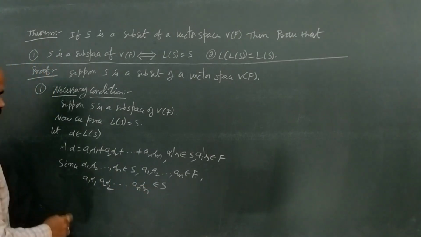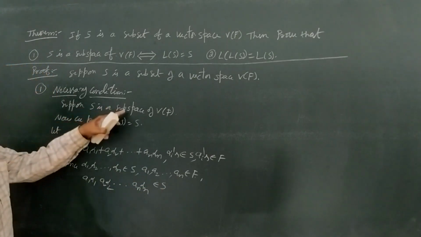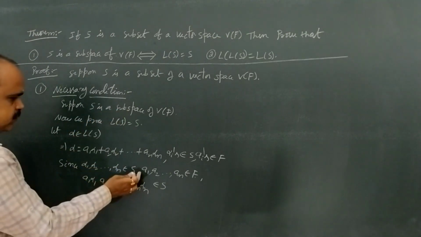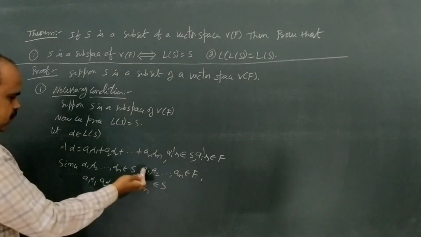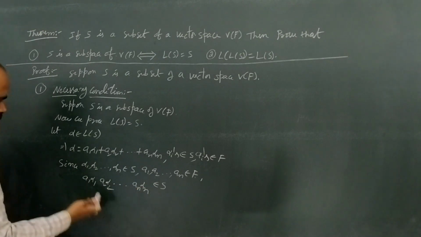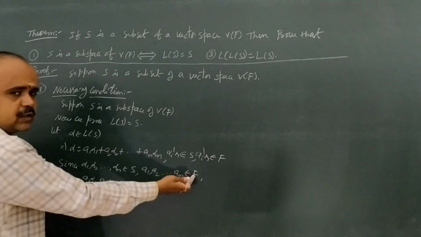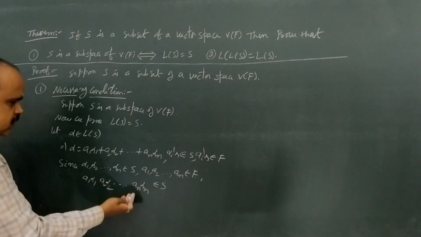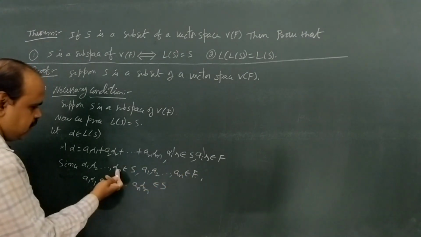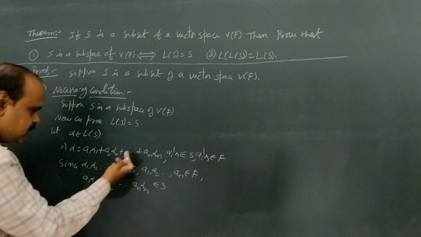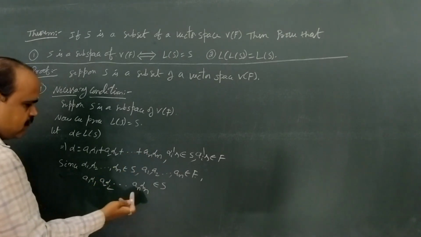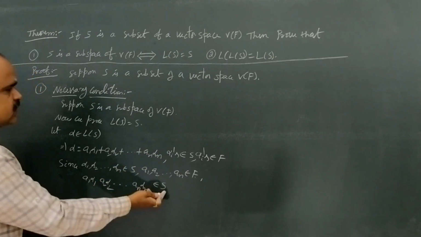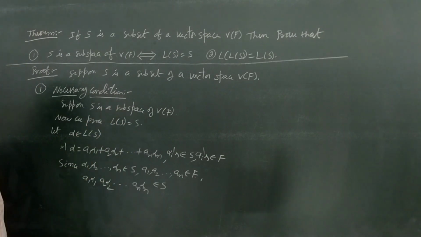Since capital S is a subspace of V, alpha 1 belongs to S and a1 belongs to F, therefore a1 into alpha 1 belongs to S. Next, alpha 2 belongs to S, a2 belongs to F, therefore a2 into alpha 2 also belongs to S. Similarly, since an belongs to F and alpha n belongs to S, an into alpha n also belongs to S. Why are all these elements in S? Since capital S is a subspace.